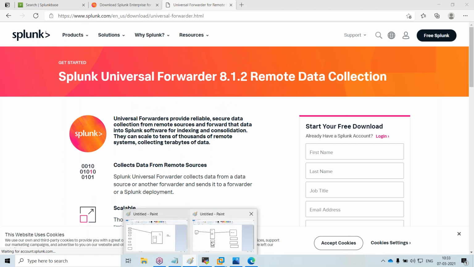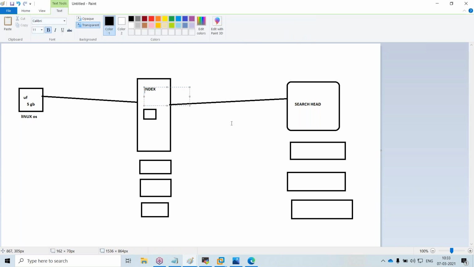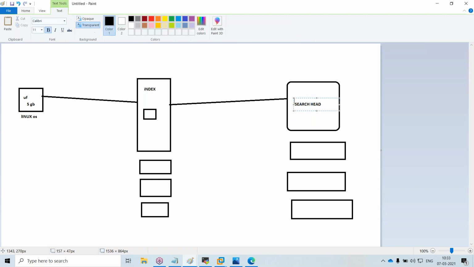Here, as I mentioned, there will be only two software: one is the Universal Forwarder and one is the Splunk software. Even though it is an indexer, it is the same software. Even though it is a search head, it is the same software. We have to install this. The core installation procedure will be the same. After that we have to do some configurations to make it an indexer, or a search head, something like that.